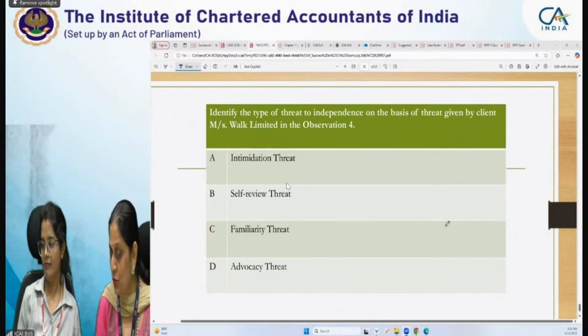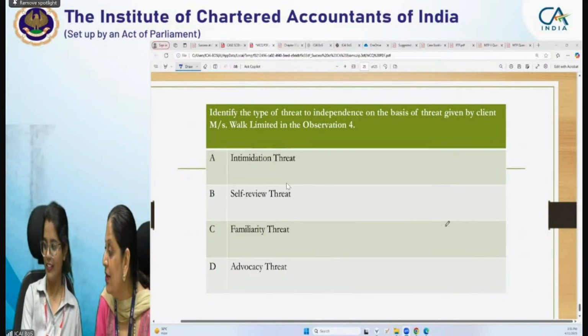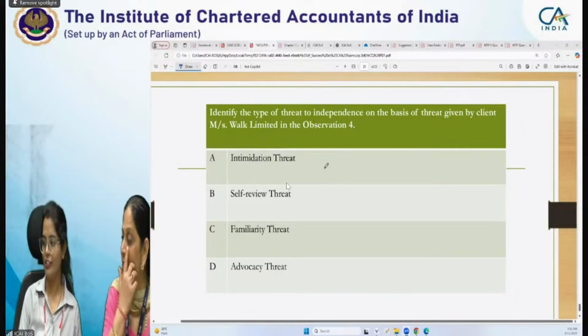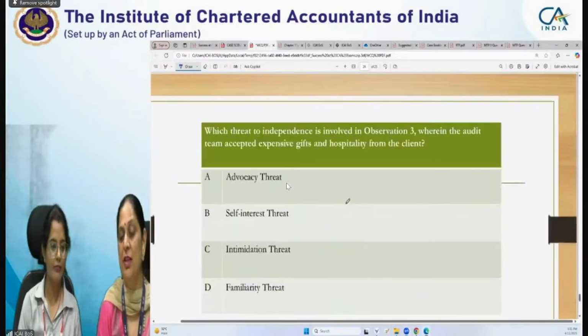Shall we show the question once again? I think why he is writing A. Yeah, Shrishti is saying to show the question once again.